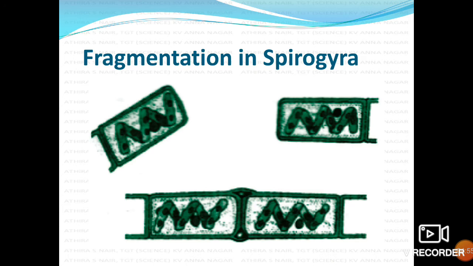Fragmentation in Spirogyra. Here you can see one Spirogyra fragment, a filamentous algae. If it breaks into two pieces, the two pieces will grow into individual algae.